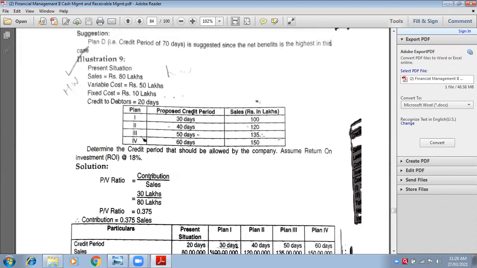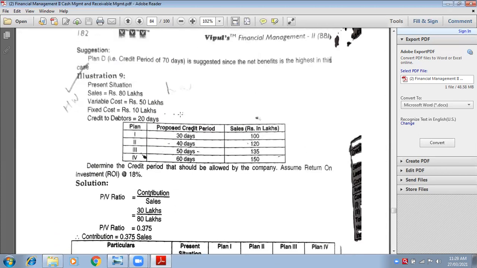In present situation, the variable cost is given. What is the variable cost of present situation? 50 lakhs. Write down 50 and then 5 zeros, means total 6 zeros.